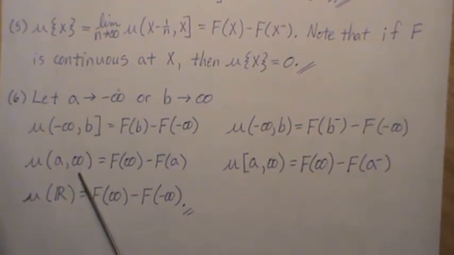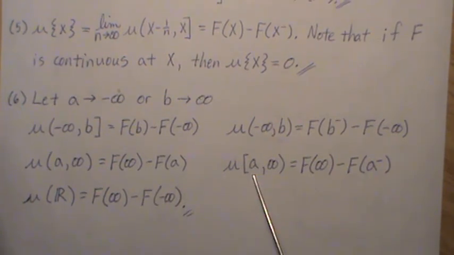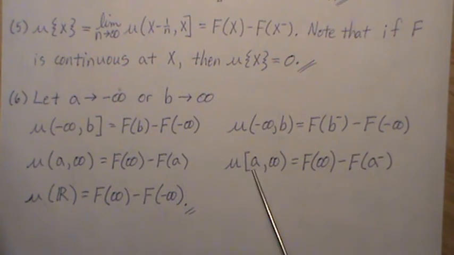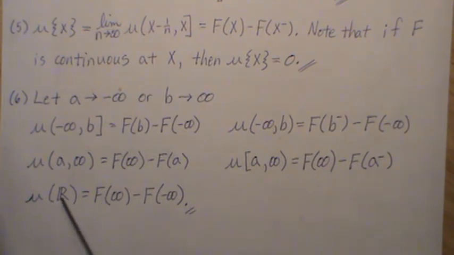Mu of (a, infinity) is f of infinity minus f of a. For the closed interval [a, infinity), it is f of infinity minus f of a minus, so we're approaching a from the left side. And the measure of the real numbers is f of infinity minus f of minus infinity.